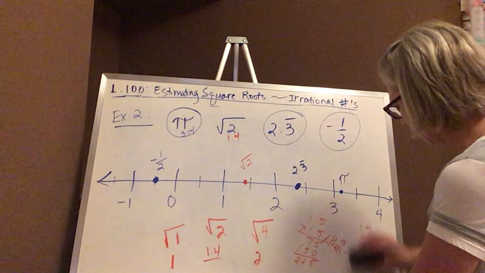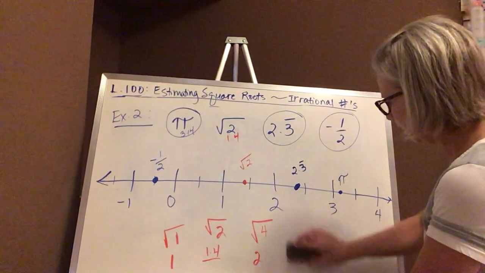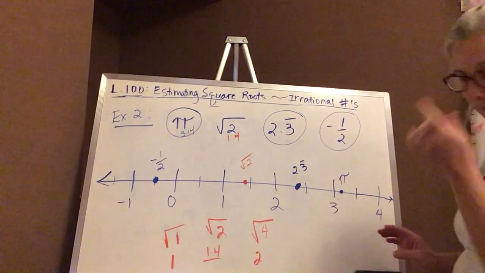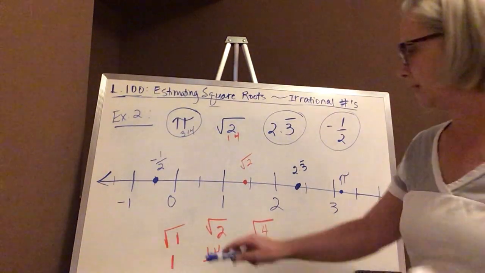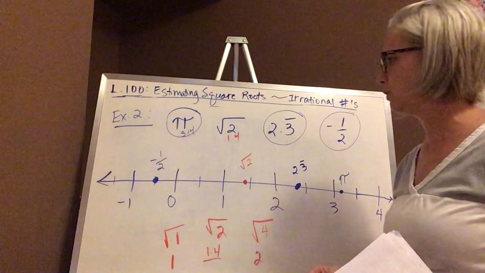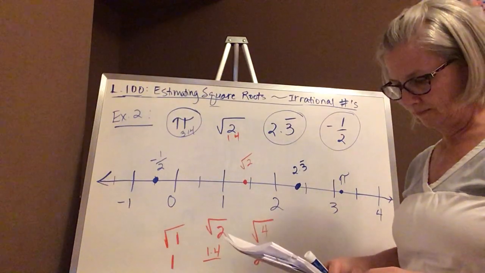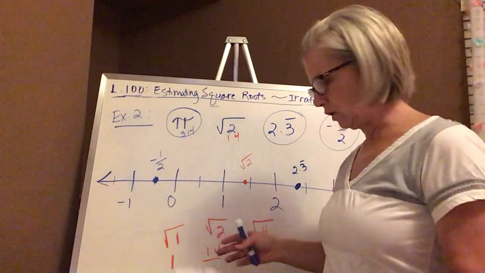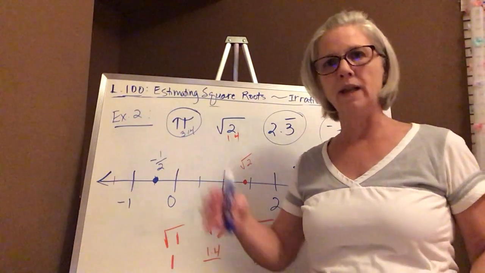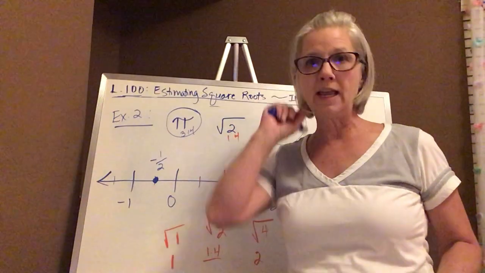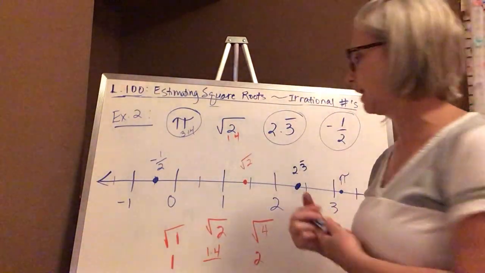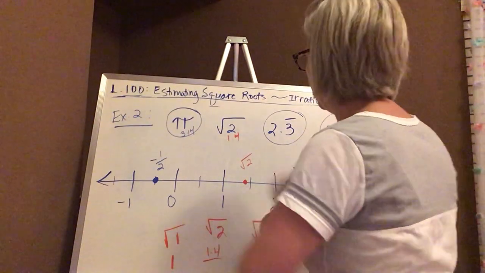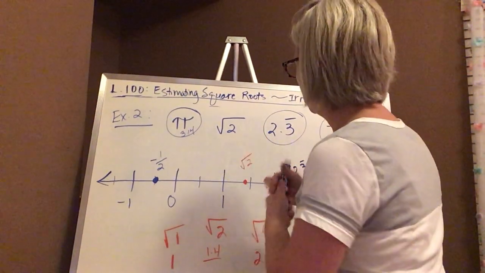I'm going to erase this, but you should write this down so you can see how we determined the two consecutive numbers that the square root of 2 falls in between. If I put this in the calculator, the square root of 2 gives you 1.41 and a lot more digits. So again, it's an irrational number because the digits go on and on forever. So the square root of 2 can be approximated as 1.4.